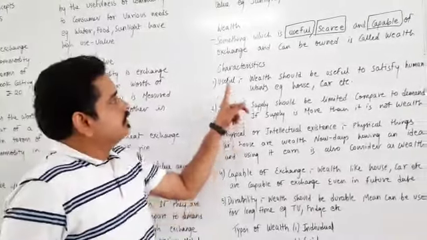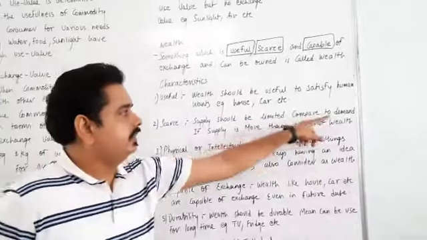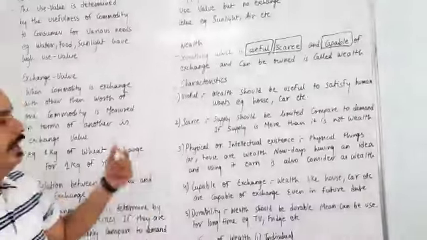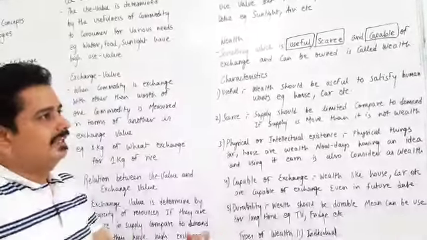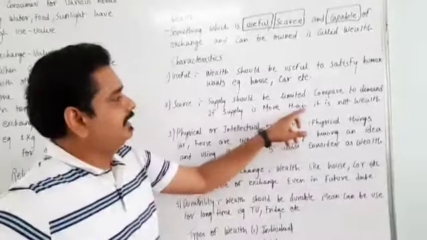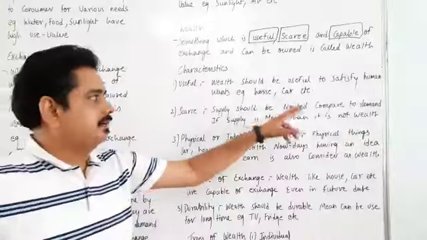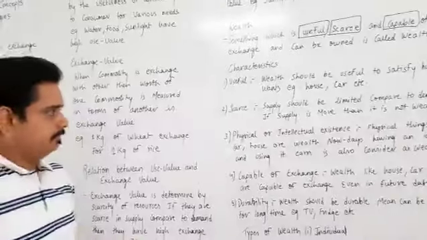Scarce. For wealth, supply should be limited compared to the demand. If supply is unlimited, like sunlight and air, then it will not have an exchange value, and it won't be considered as wealth. If supply is more, then it is not wealth. If its supply is less compared to demand, then only it is considered as wealth.